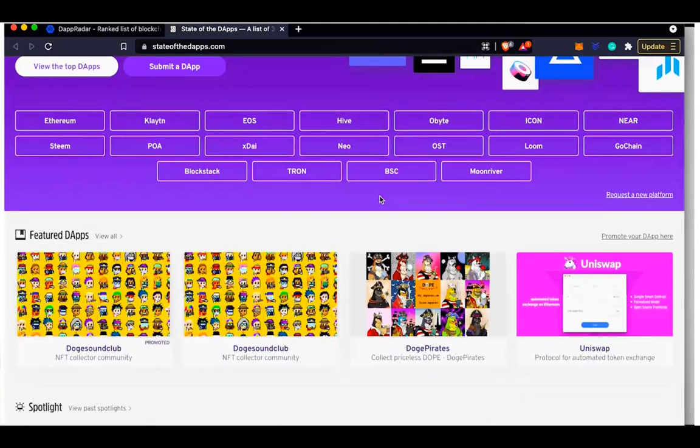If I want to look at decentralized applications built on top of Ethereum, I just go here, click on Ethereum, and I start to